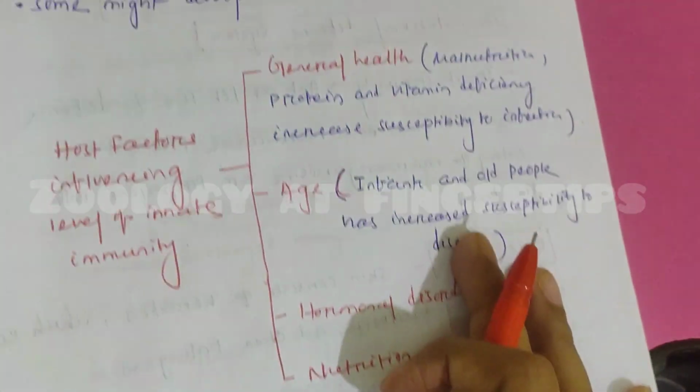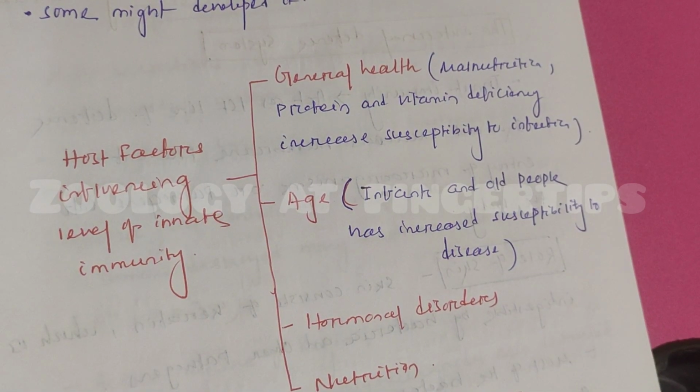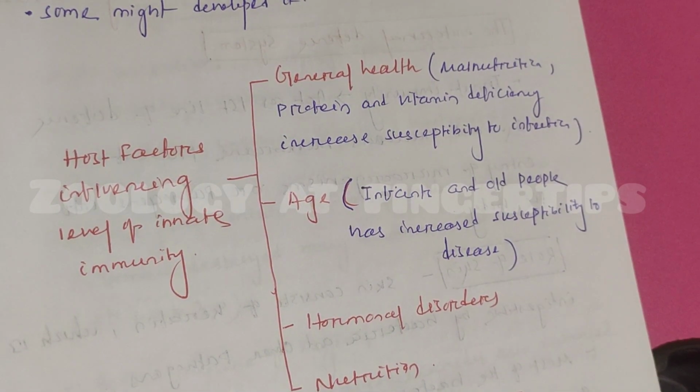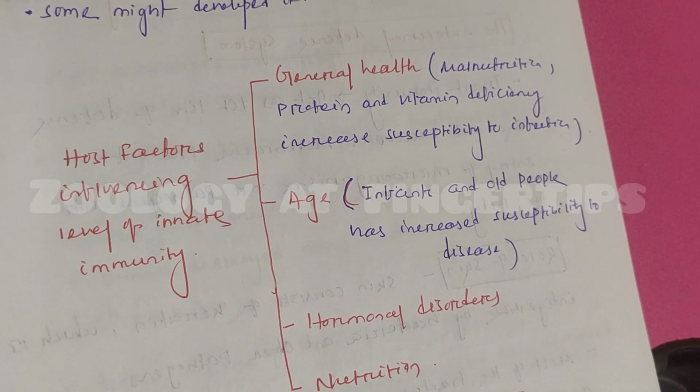Then there are various types of host factors that influence the level of innate immunity, like general health. For example, malnutrition, vitamin and protein deficiency increase susceptibility to infection. Then age is another factor. At the extremes of age, like infants, children, and old age, old people have a weak immune system, and infants have an immature immune system, so they have increased susceptibility to disease. Another factor is hormonal disorder, and malnutrition also increases susceptibility to infection.